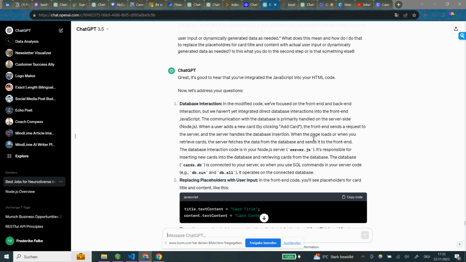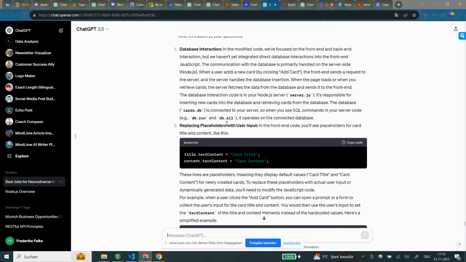When the page loads or when you retrieve cards, the server fetches the data from the database and sends it to the front end. The database interaction code is in the Node.js server. It's responsible for inserting new cards into the database and retrieving cards from the database. The database is connected to your server, so when you use SQL commands in your server code, db1, db_all, it operates on the connected database.